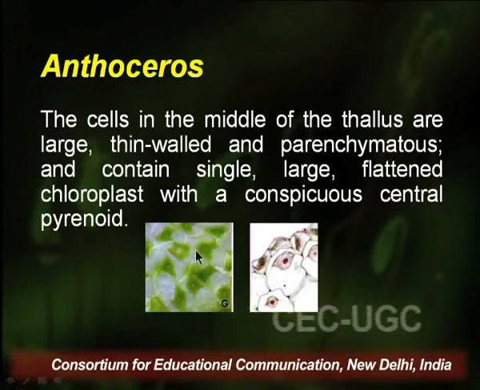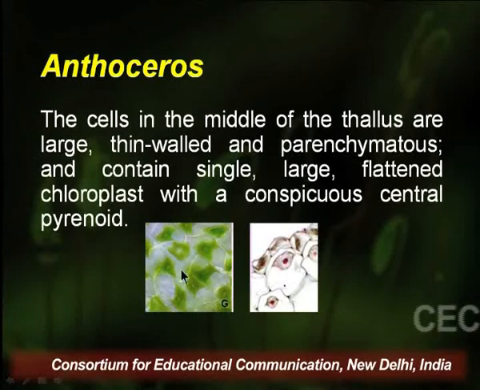The number of chloroplasts is just one per cell. Some species of Anthoceros have more than one chloroplast. For example, Anthoceros personii has 2 and Anthoceros halli has 4 chloroplasts in a cell.